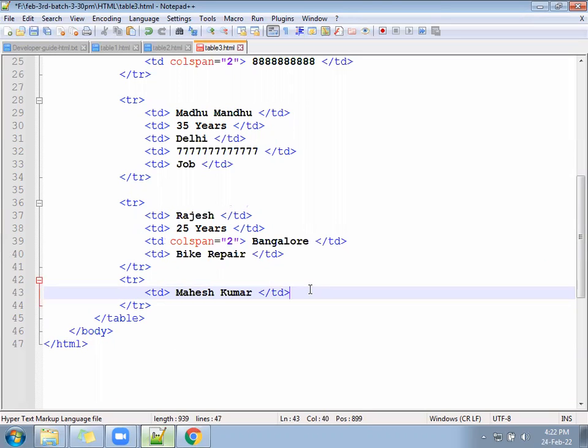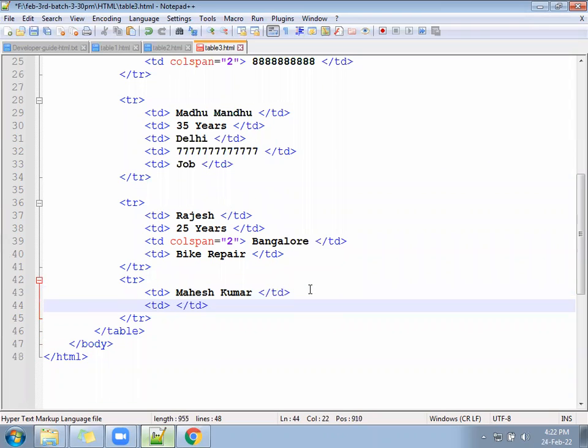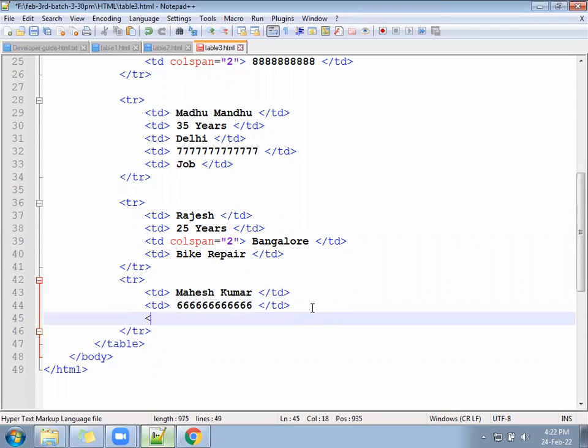Directly he has given the mobile number, TD. And then what service he is looking for, he has mentioned that. Looking for job.